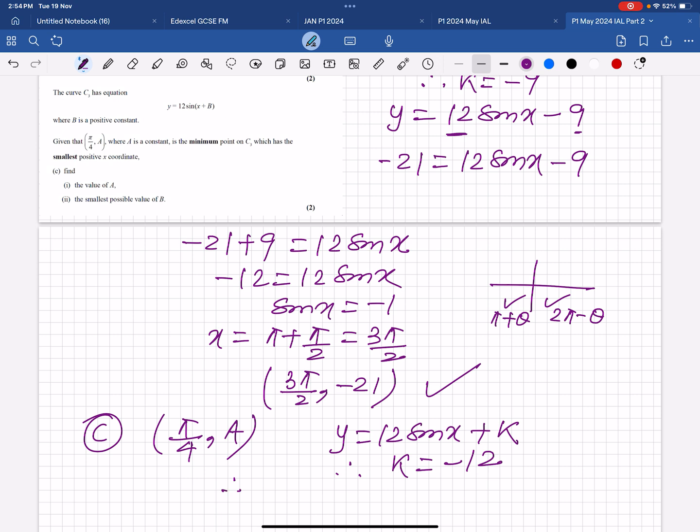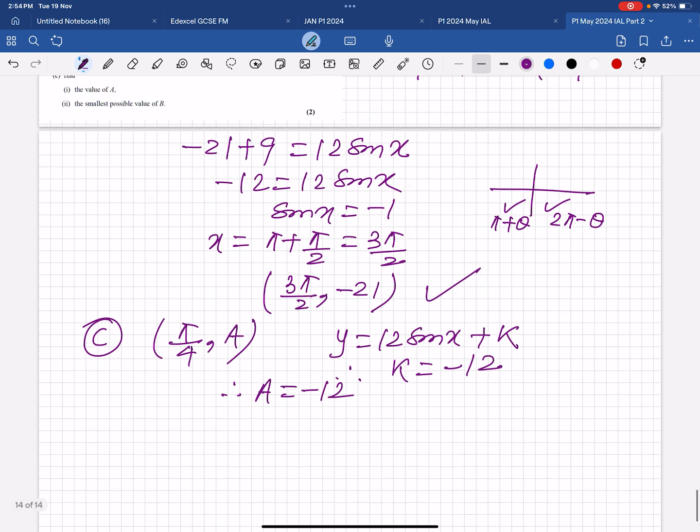Now y equals 12 sine x minus 12. Got it? So minus 24. A is minus 12.